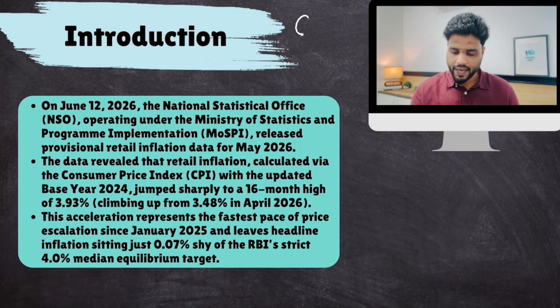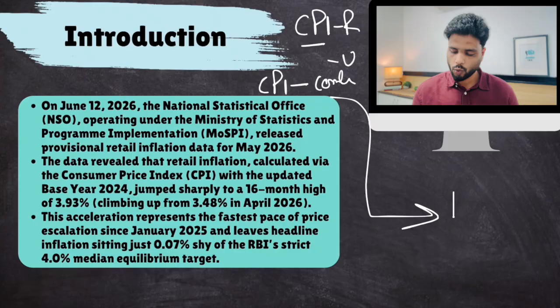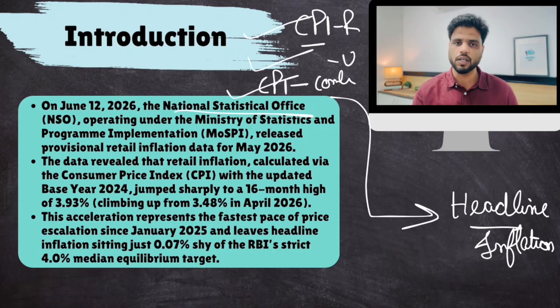So CPI, especially, you should know this, that we calculate consumer price index, and consumer price index is a measure of inflation. We calculate it for rural India, we calculate it for urban India, and then there is CPI combined. Okay, this CPI combined is known as headline inflation, or let's just call it for simplicity, official inflation. Okay, so this is headline inflation, the main inflation that everyone looks at. Now, this headline inflation, or all 3 measures, CPI, rural, urban, and combined, they are released by National Statistical Office, which is under Ministry of Statistics and Program Implementation.